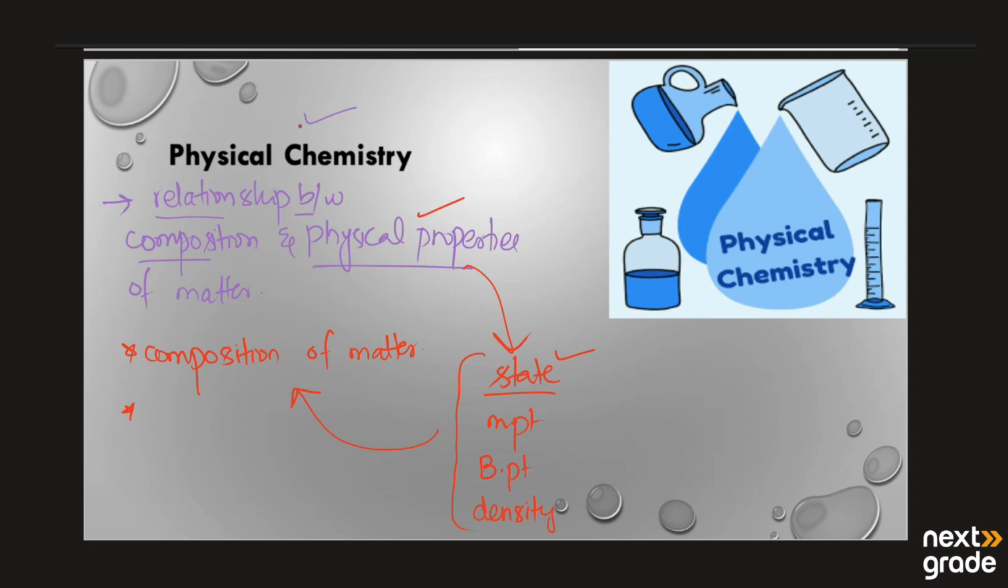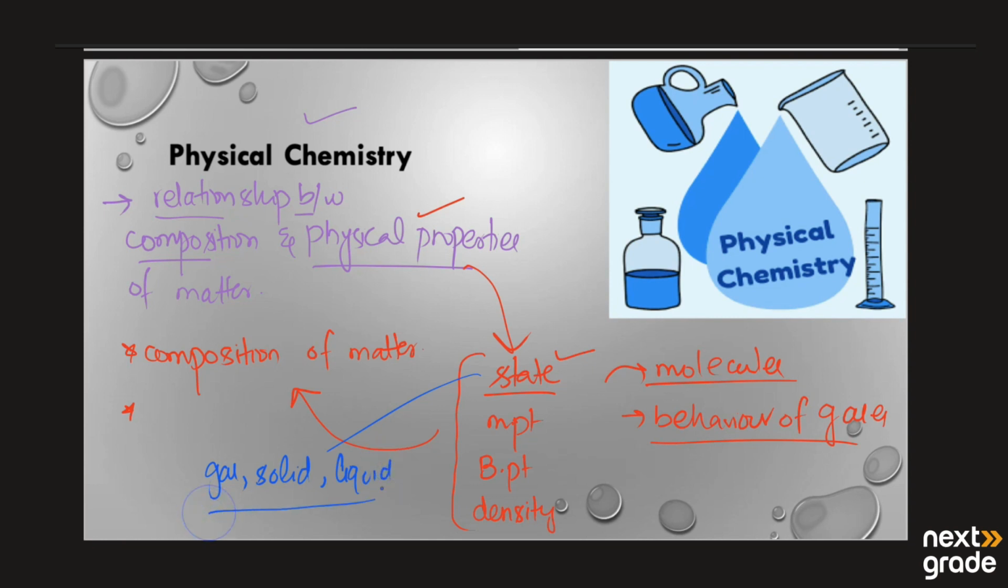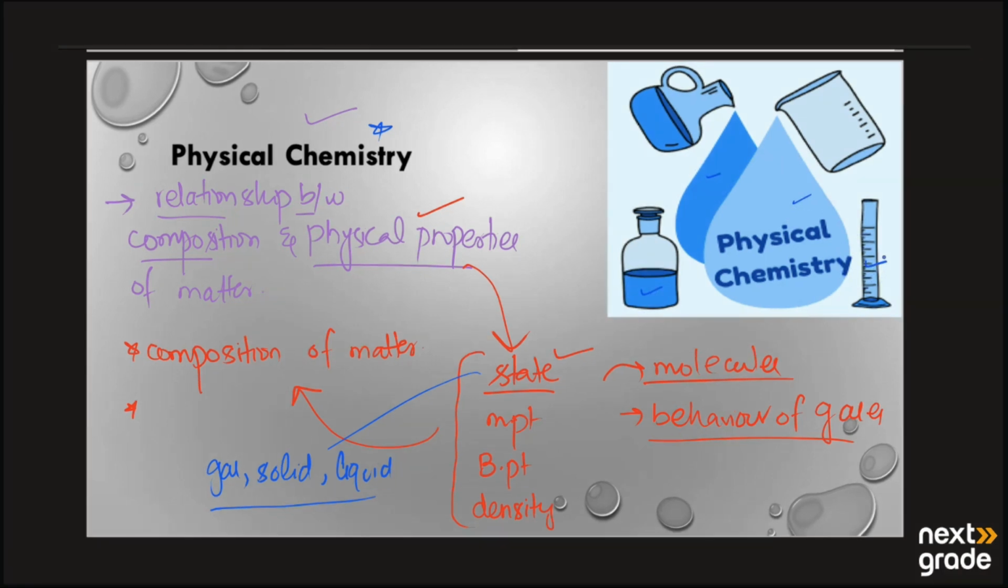Next, we study topics such as the structure of the atom, how the formation of molecules takes place, and the behavior of gases. If we talk about the physical states, things basically exist in three physical states: gas, solid, and liquid. So all this we will study under physical chemistry, that is, the composition of matter and its physical state. So this is all about today's lecture.